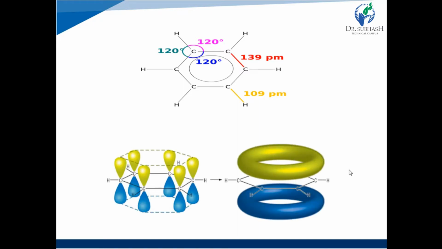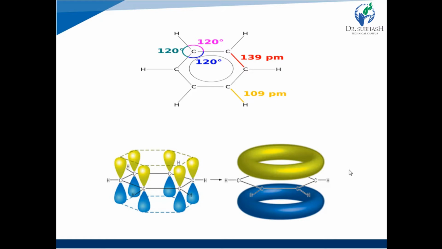Now this is the orbital picture of benzene. Here we only discuss the sigma bonds which are formed in the structure of benzene, that is between carbon atoms and between carbon and hydrogen atoms. Now what about the pi bond? In sp2 hybridization, what happens?